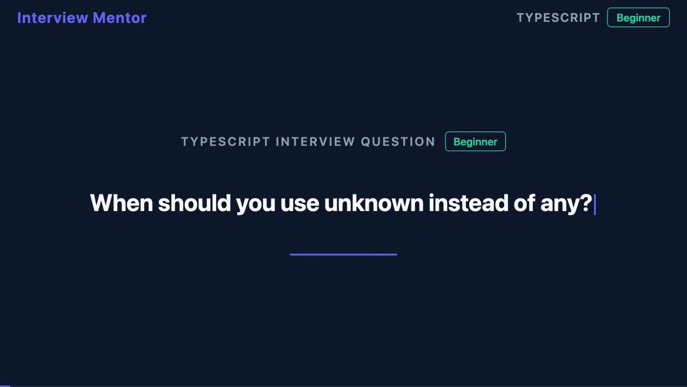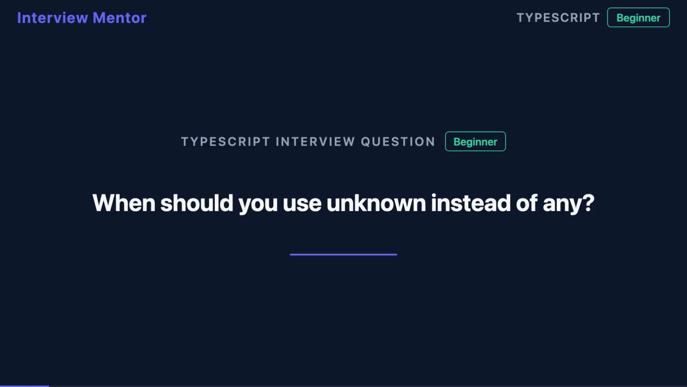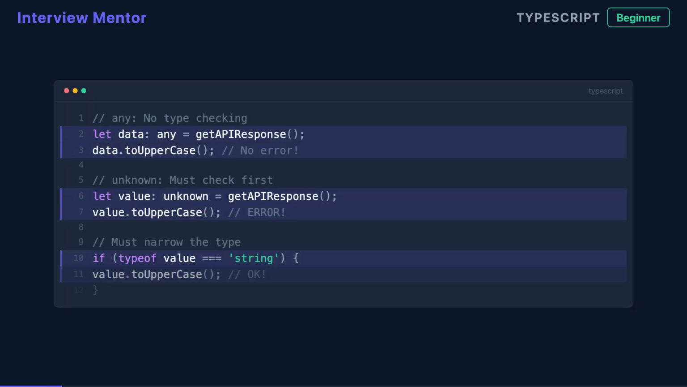Using any in TypeScript is like turning off your seatbelt because it's uncomfortable. Sure, it gives you freedom, but you lose all protection when things go wrong. The fundamental difference is this. Any disables type checking completely, letting you do anything without compiler errors. Unknown is the opposite. It forces you to prove what type you're working with before you can use it. With any, TypeScript trusts you blindly. With unknown, it makes you earn that trust through type checking.